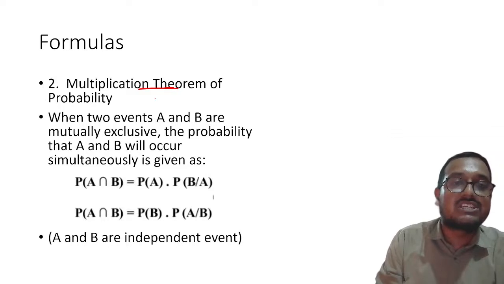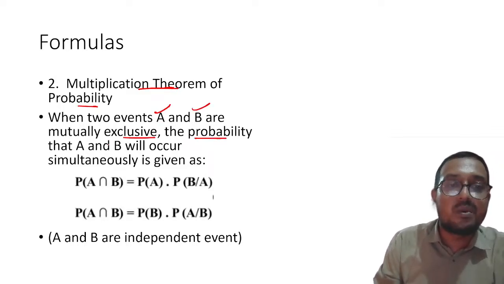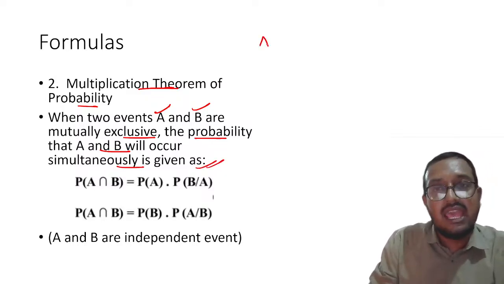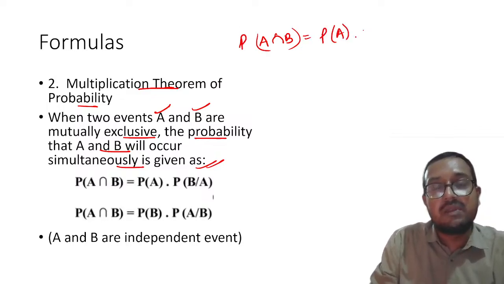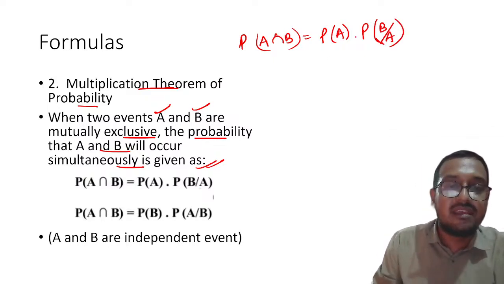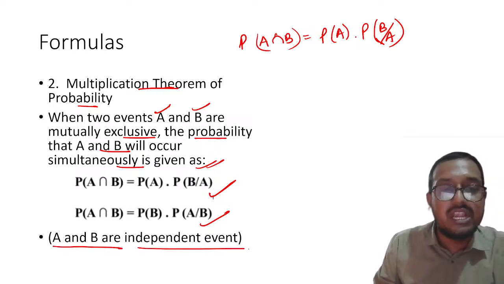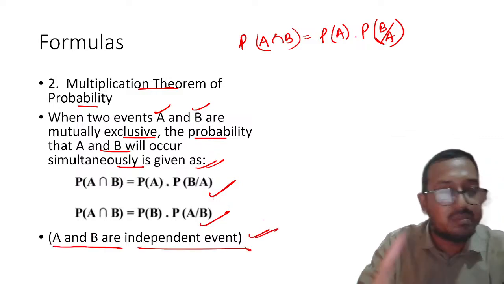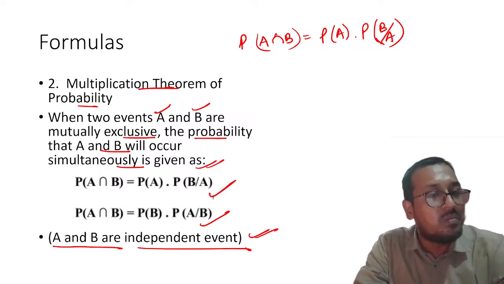Now the next one is the multiplication theorem, right? When two events A and B occur together simultaneously, the probability of A intersection B is equal to P(A) multiplied by P(B given that A has happened). So please remember these two formulas, where A and B should be independent events. This is extremely important, and we will definitely see how to apply it.